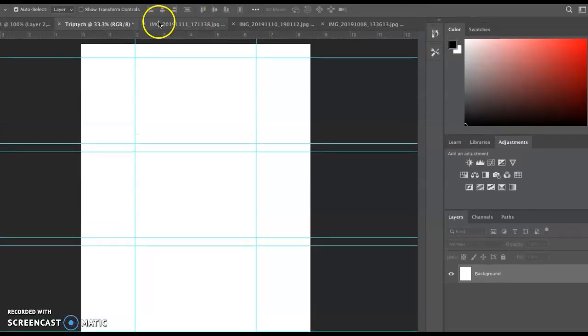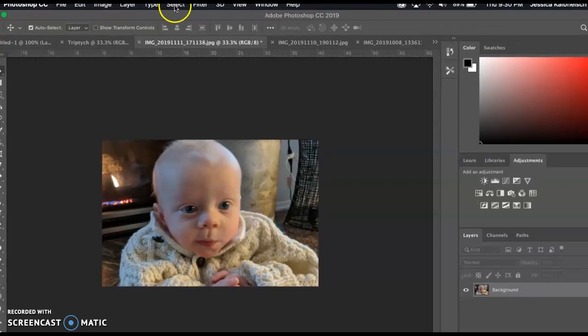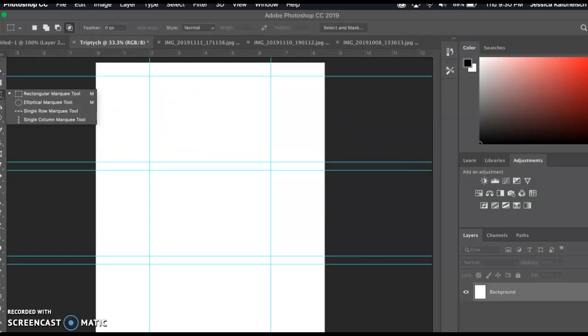If you see here, I have already opened up a couple images. So what I'm going to do is, let me just make my screen larger, go to Select All, or I can do Command A. And I'm going to do Command C to copy it. Then I'm going to go back into this, and I need to select my rectangular marquee tool.